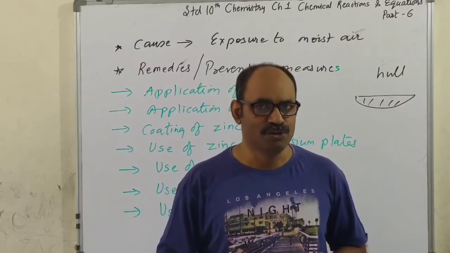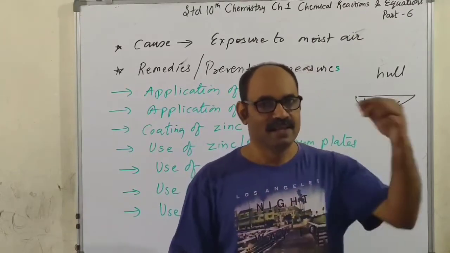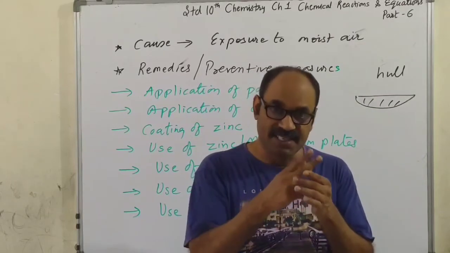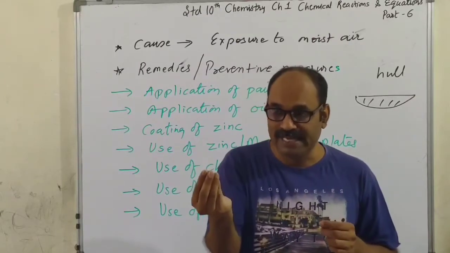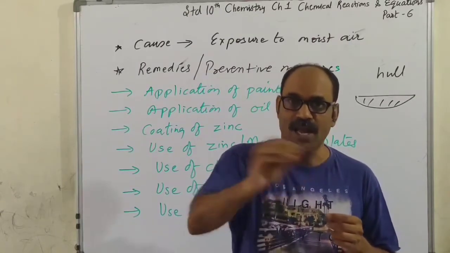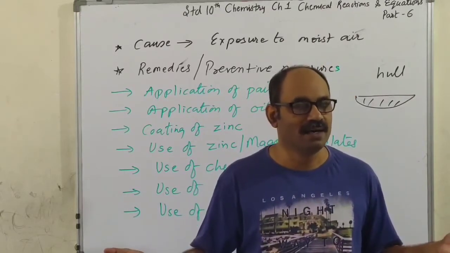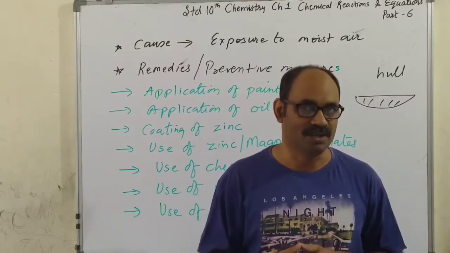The implements which you use in your house garden, the rim of the bicycle, the rim of the motorbike, scissors, needles, all these things. You take a little oil on a cotton cloth and rub it over the surface of these metallic devices and tools. They will remain safe from corrosion.